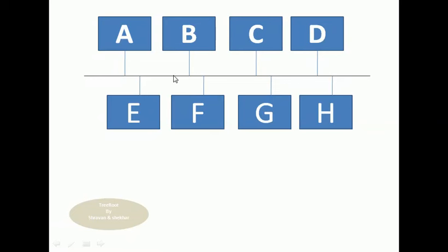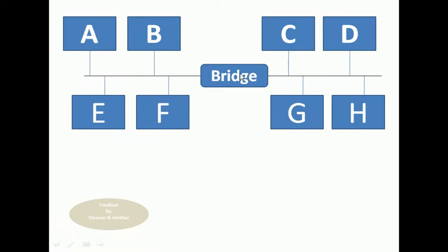To reduce that traffic, we need some device. That device is a bridge. Let me see how we reduce the traffic by using the bridge and how it works to resolve this problem. This is a bridge which is connected to two LANs. The LAN is divided into two parts, and both are connected to the bridge. If A wants to send data to F, it takes the address of F and sends that message. It will broadcast that message to the LAN.